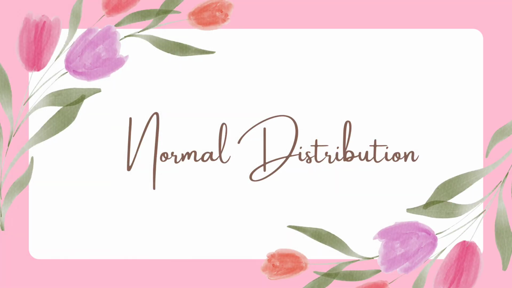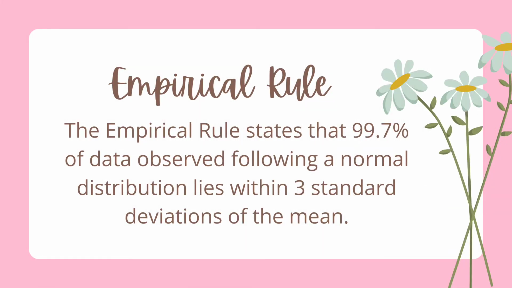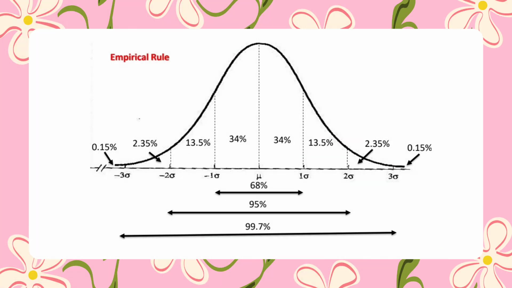So now we're going back to the normal distribution as we use the empirical rule method. So now, what is empirical rule? It states that 99.7% of data observed following a normal distribution lies within 3 standard deviations of the mean. So here is the empirical rule. Now, under this rule, 68% of the data falls within 1 standard deviation, 95% within 2 standard deviations, and 99.7% within 3 standard deviations from the mean.